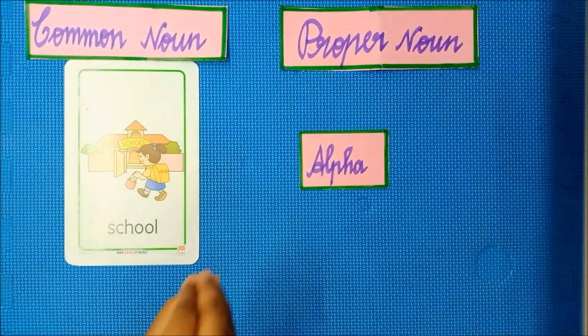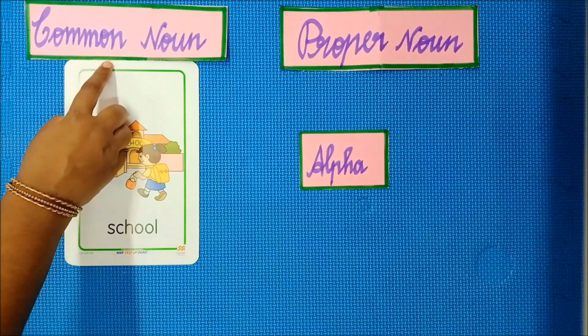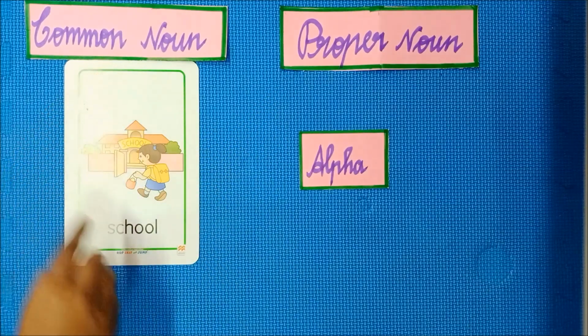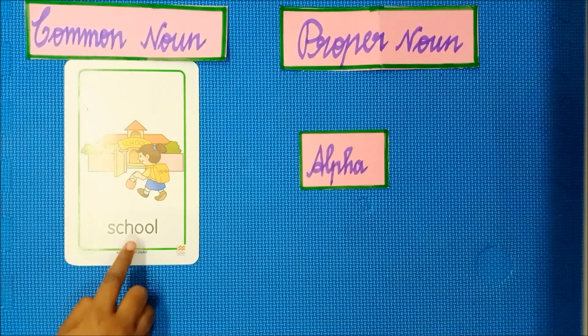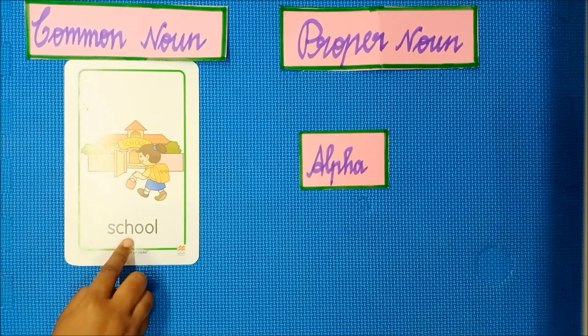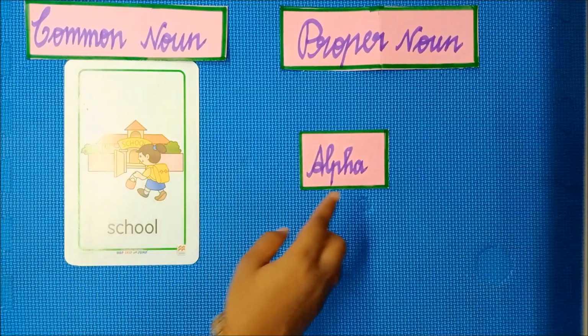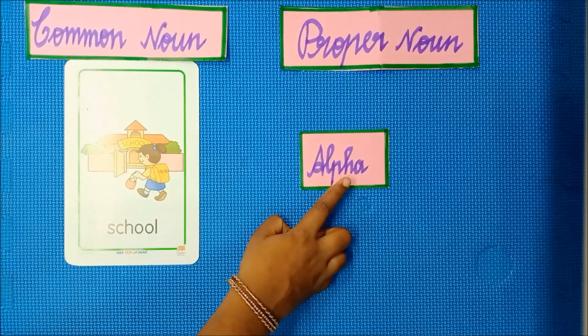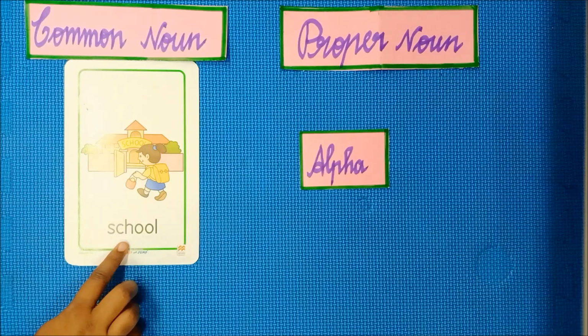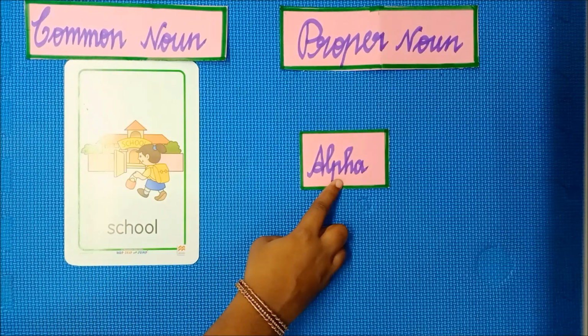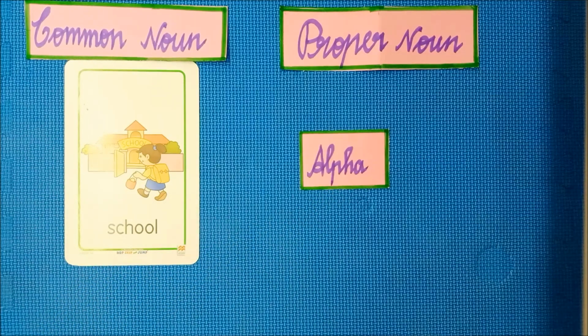Proper means the specific name. Common means the general or common name. So school is a place. When I am telling the specific name of the school, it is called a proper noun. School is the common noun. Alpha School is the proper noun.